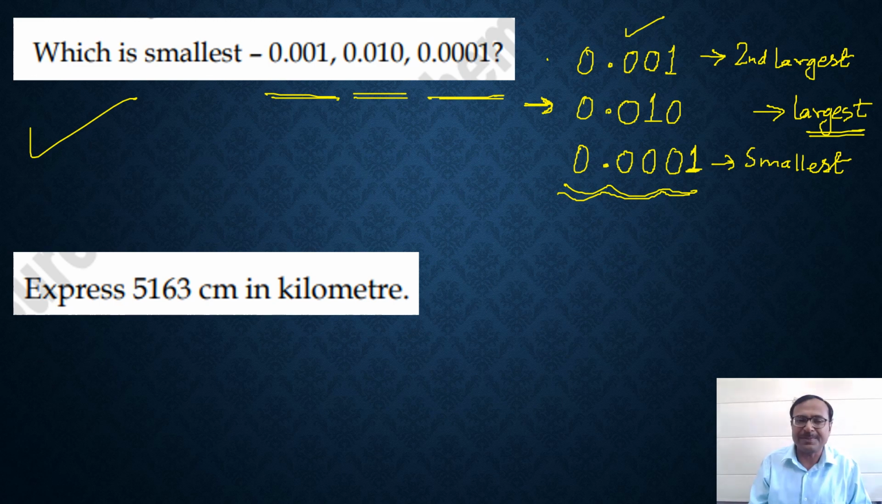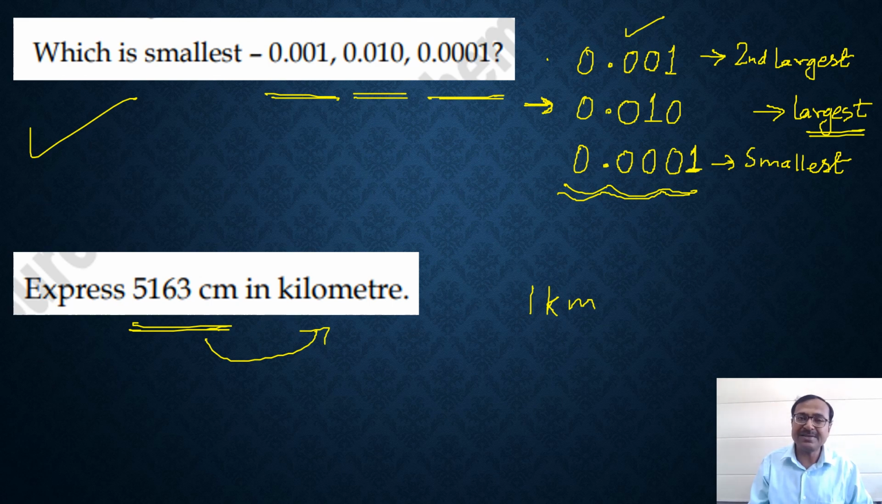Let's see the second question. So we have a quantity here, 5163 centimeters. Now we need to convert that in kilometers. Friends, conversions is all about understanding of the units. So 1 kilometer, if you know how many centimeters are there in a kilometer, only then you can do this.